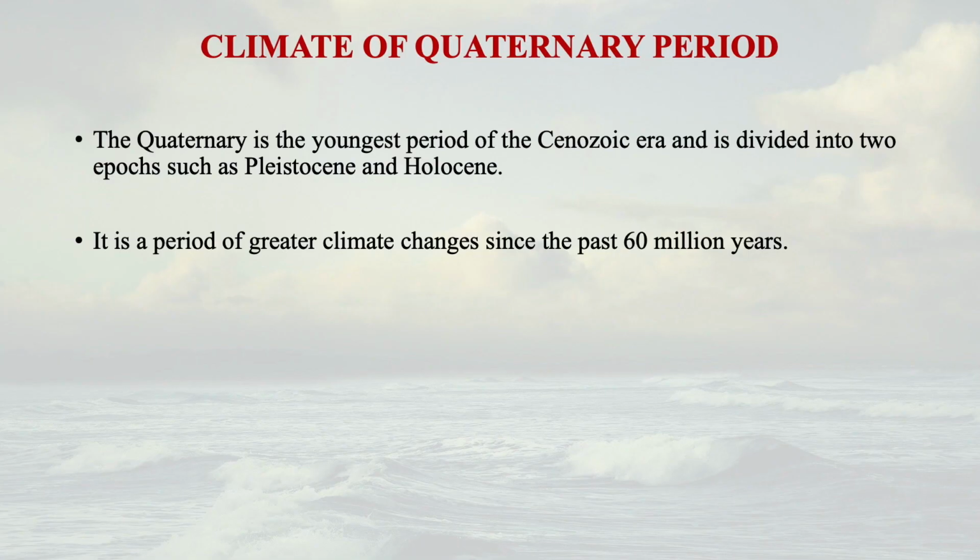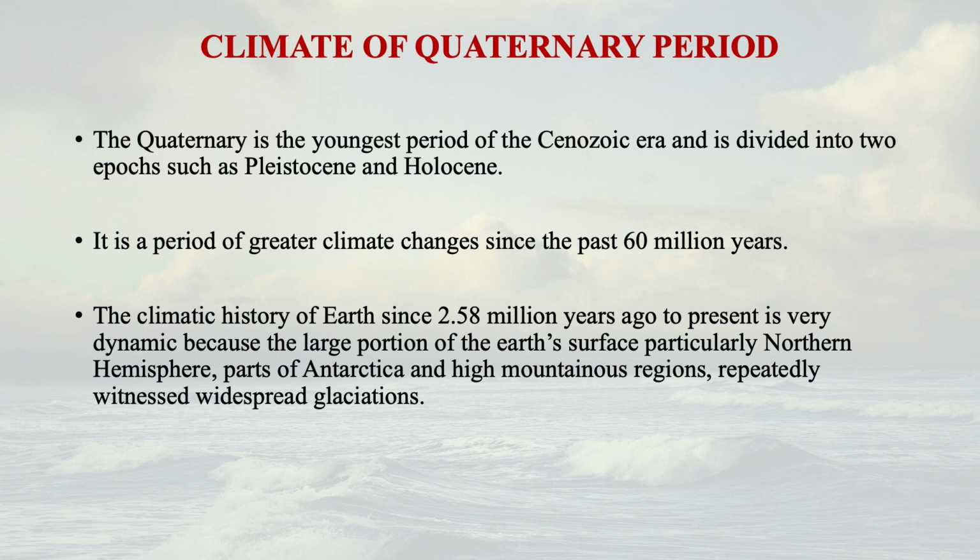So the Quaternary period, if you look at it, is a period of greater climate changes that has occurred since the past 60 million years. So the climate history of Earth since 2.58 million years ago to present, if you see, it is very dynamic.